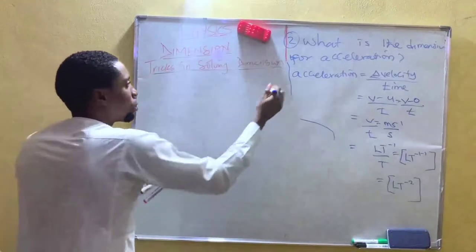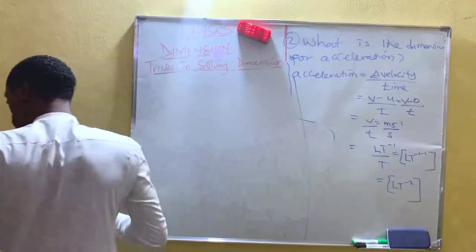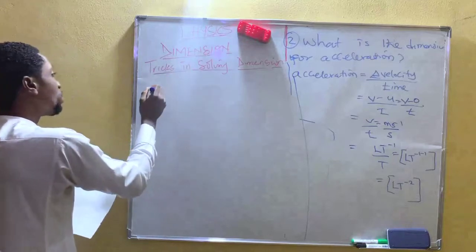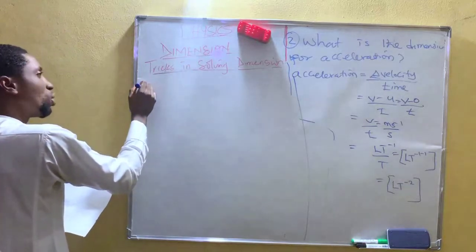Now let's take this question. Question 3.